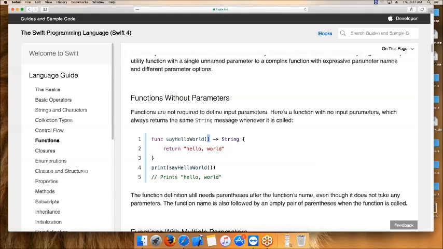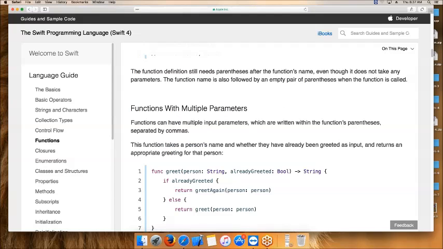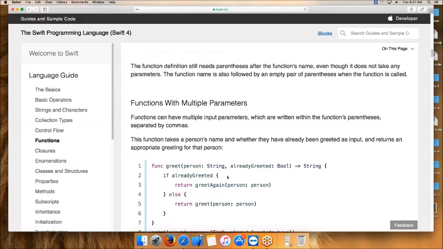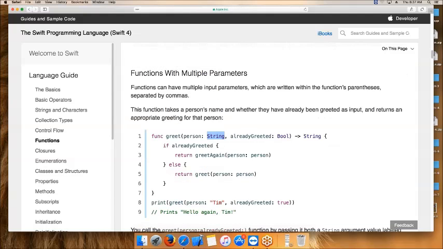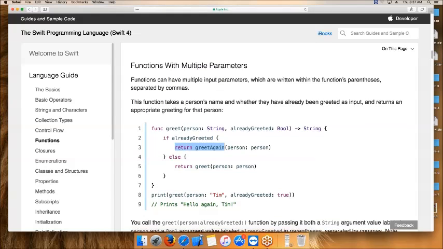And functions with multiple parameters. Yes, multiple parameters we can send. That's what we discussed in the last class. Which type? One is a string, another one is a boolean. This is the return type, or these are the return types, and boolean is whatever we want.